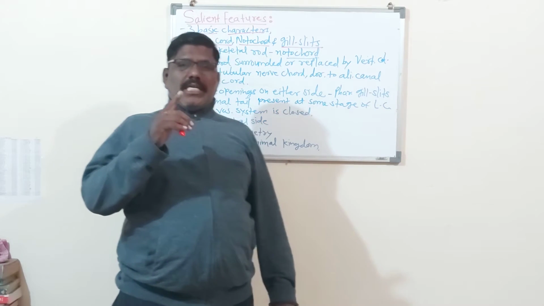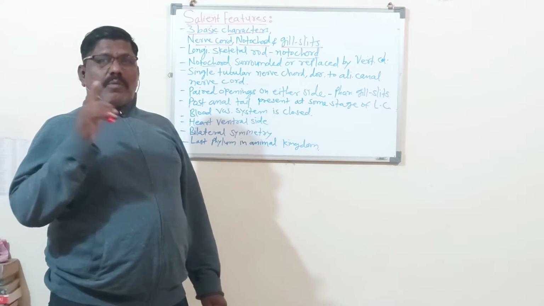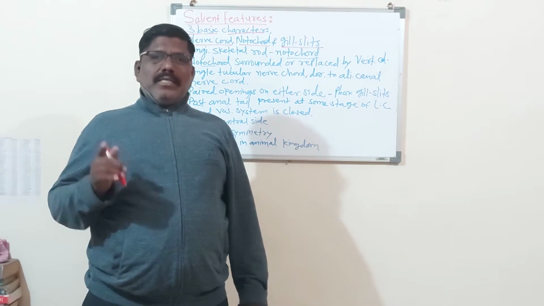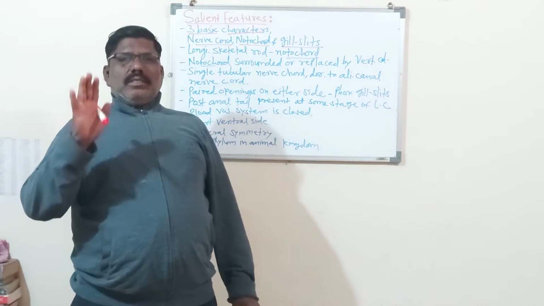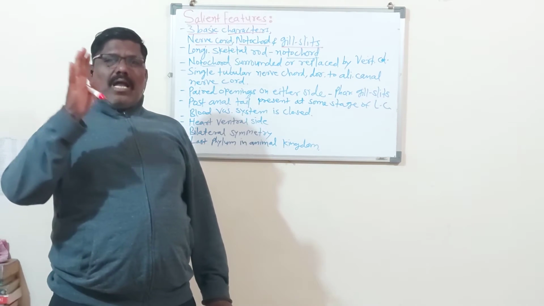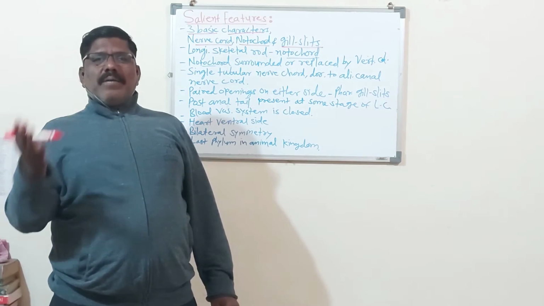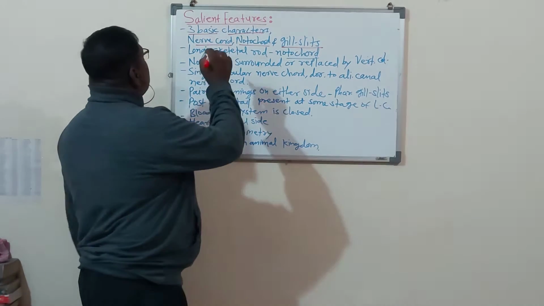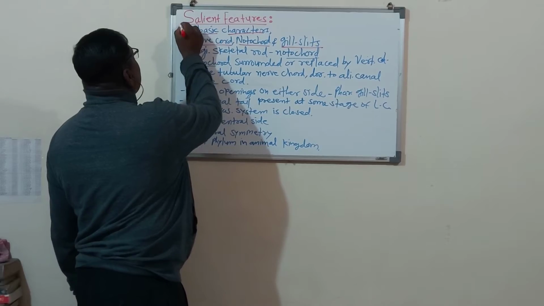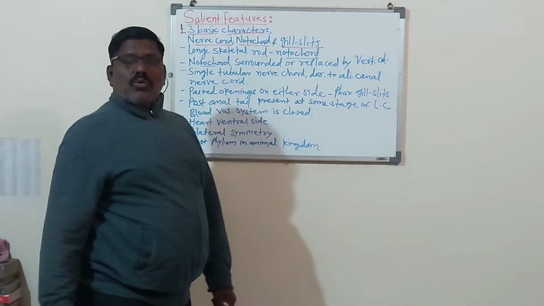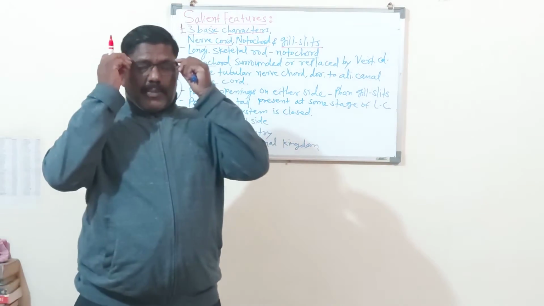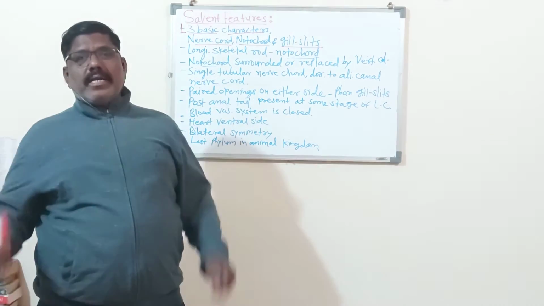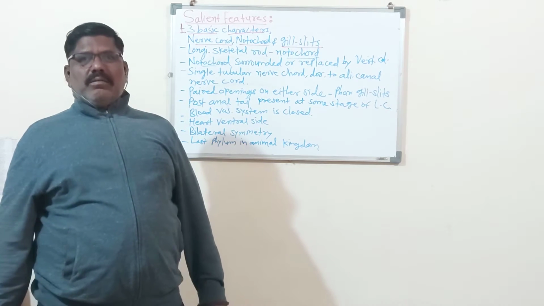Remember, 3 basic characters of the chordate. One is the presence of notochord. Notochord presence असतो, nerve cord present असतो, आणि gill slit present असतात. Gill slits may be in larval stages or may disappear after the larval stages. So that is a very important character. We can say this is the first character of the chordates, which is very important.